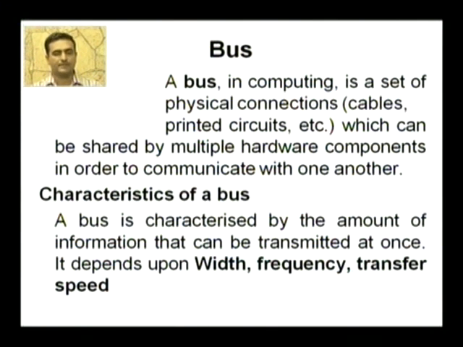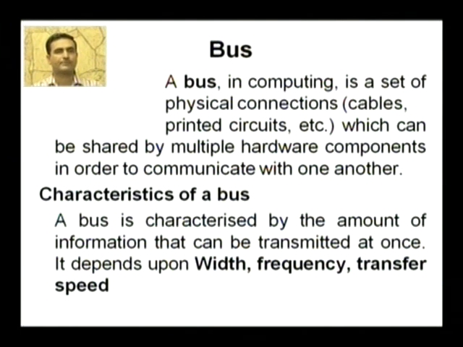First of all, what is the width? Width is used to refer to the number of bits that a bus can transmit at once. Means it is the number of bits that can be transferred by the bus at once. If a bus is able to transfer 8 bits at once, then we say the width of the bus is 8, and if a bus is able to transfer 32 bits at once, then we say the width of the bus is 32.